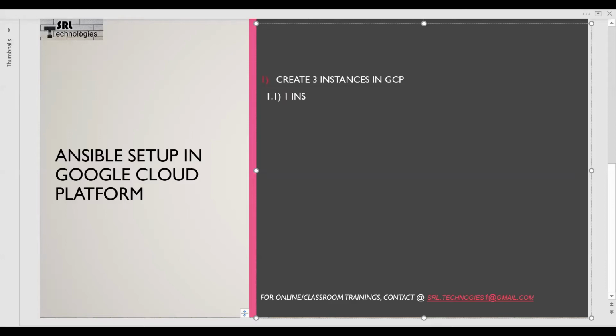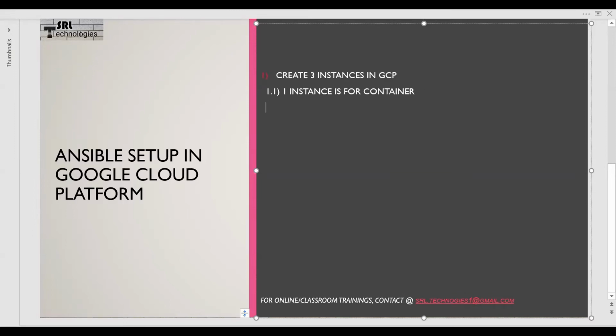One instance is for installing the Ansible, and which we call this as container. Other 2 instances for managing nodes.